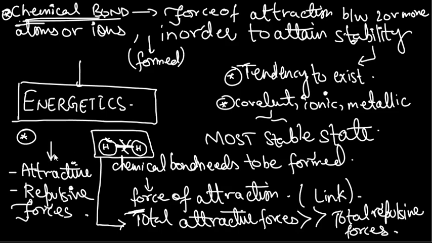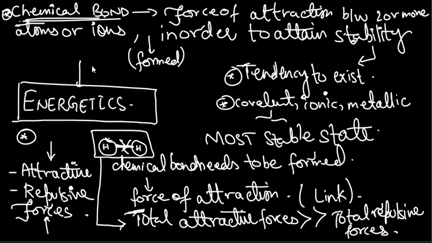And by the way, why do we have attractive and repulsive forces? Why do we have repulsive forces actually? Well, there can be multiple reasons to explain that. If you think of it this way, you've got nuclei in atoms, right? The nuclei are like charges, they are positively charged. So nuclear repulsion can be a reason. And attractive forces are basically the forces which are present between the electrons.